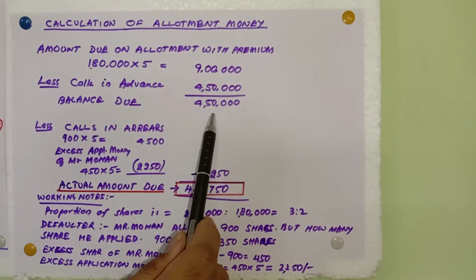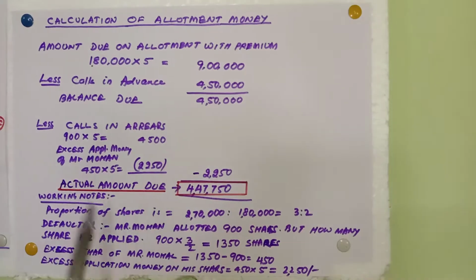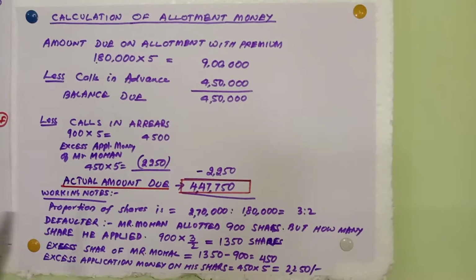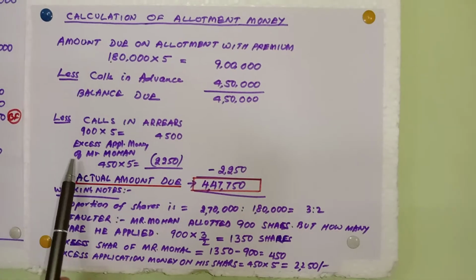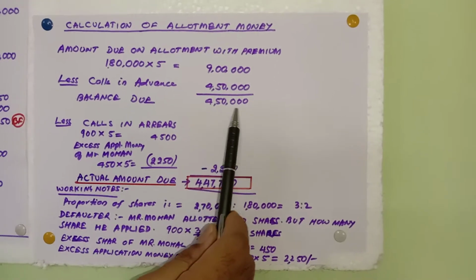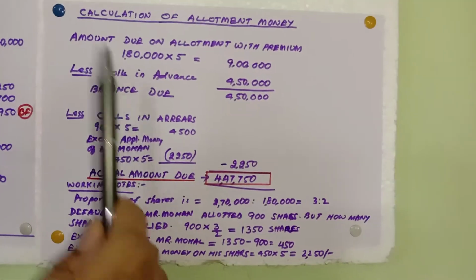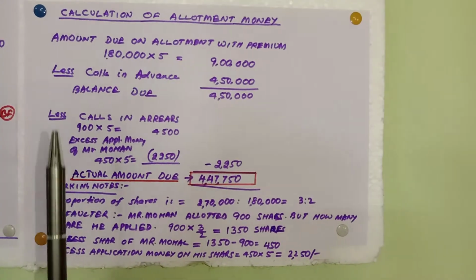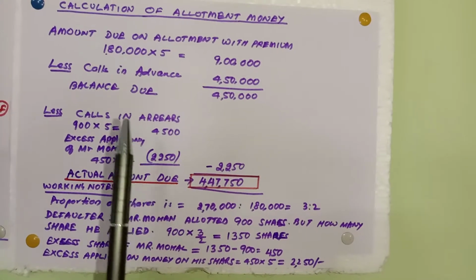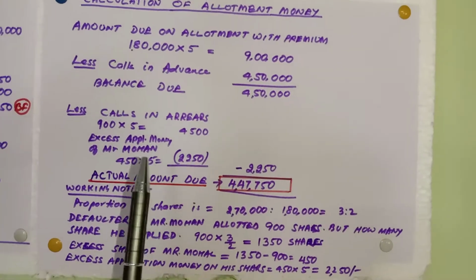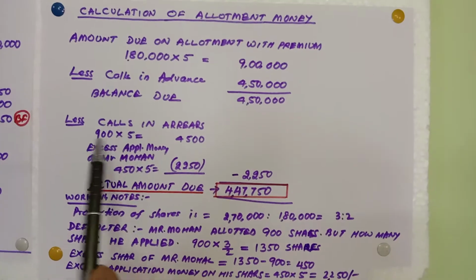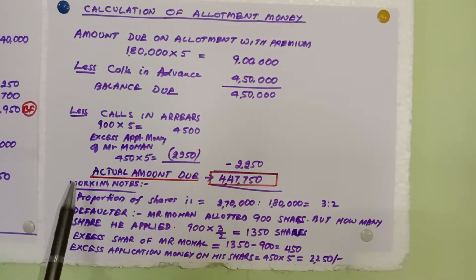So the remaining is 4,50,000. If there are no calls in arrears, if nobody is a defaulter, in that case directly this amount will be taken as bank. But here it is not so. There is a person called Mohan who did not pay money on 900 shares. So here we have to calculate calls in arrears.